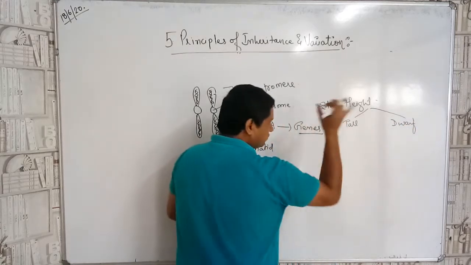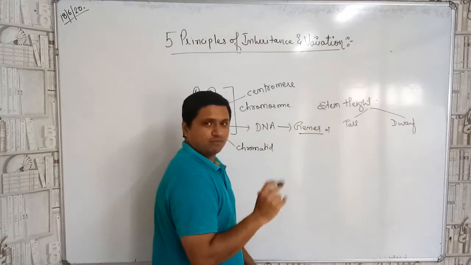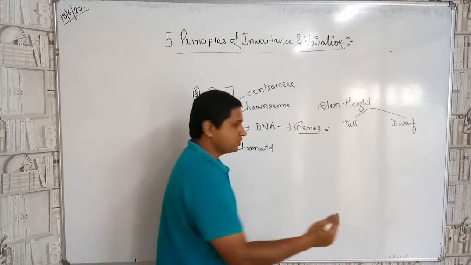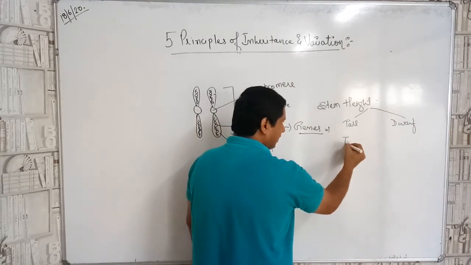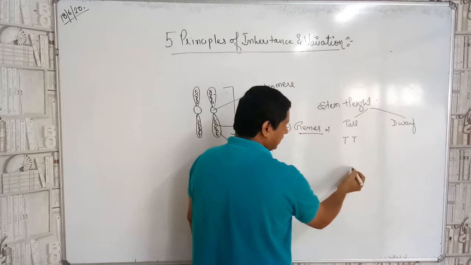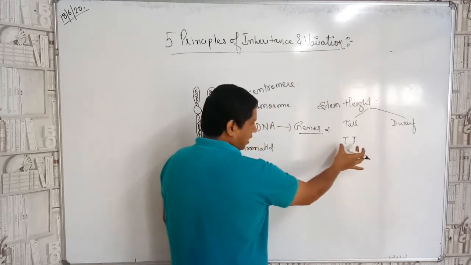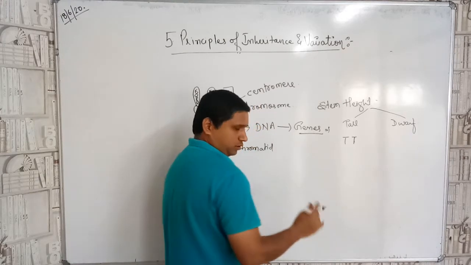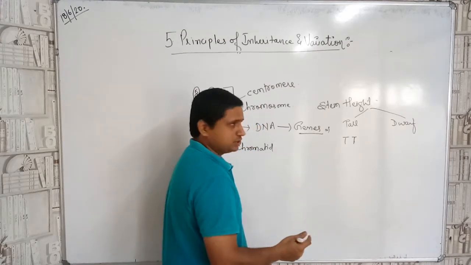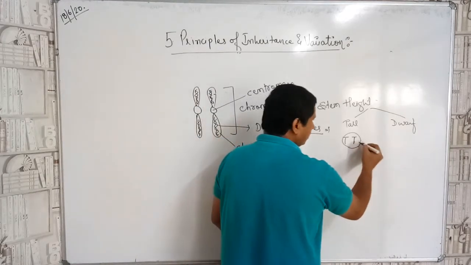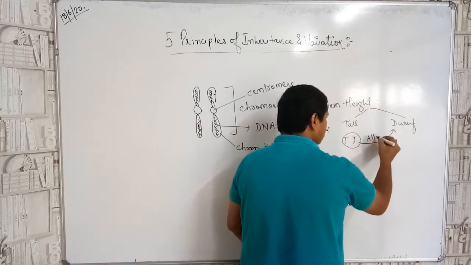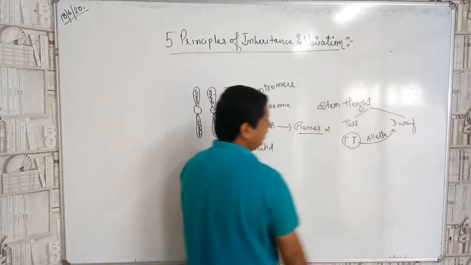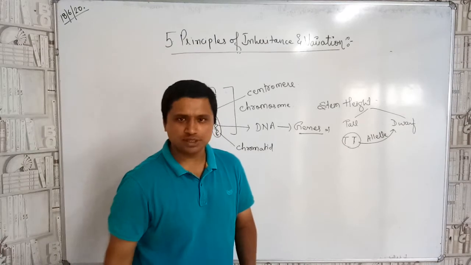Now, that stem height may be either tall or dwarf. Now, the genes for this tall, as I told you, are found in what, children? Pairs. So, this will be capital T and capital T. Now, the contrasting characters are known as the what, children? Alleles. It is known as what, children? Alleles. Any doubt over here, children?